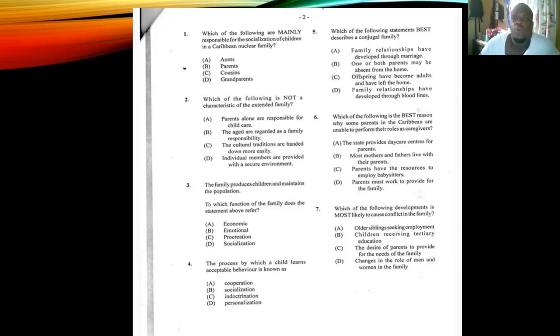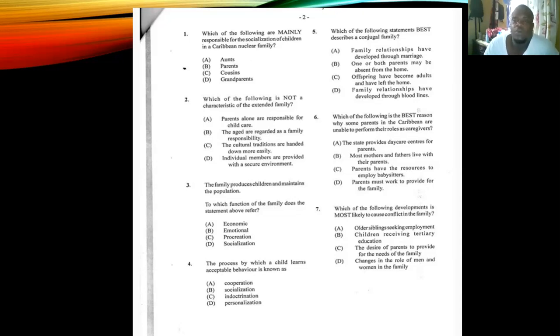Number 5, which of the following statements best describes a conjugal family? Anywhere you see the word conjugal, it refers to a married couple. Always remember that. Is it A, family relationships have developed through marriage? B, one or both parents may be absent from the home. C, offspring have become adults and have left the home. Or D, family relationships have developed through bloodlines. Answer for number 5 is A, family relationships have developed through marriage.